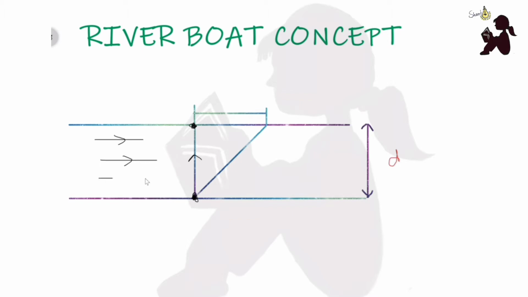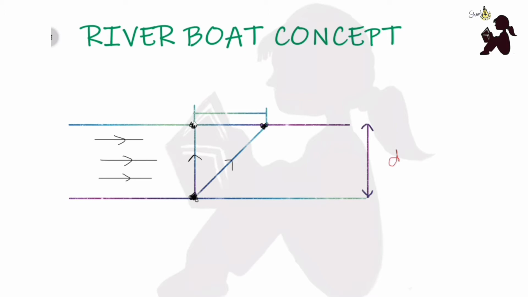Obviously a river has a flow. Due to this velocity of the river, the velocity of the boat gets affected. This is called relative motion. The direction of the boat changes from this direction to this direction, and the boat ends up at this point.